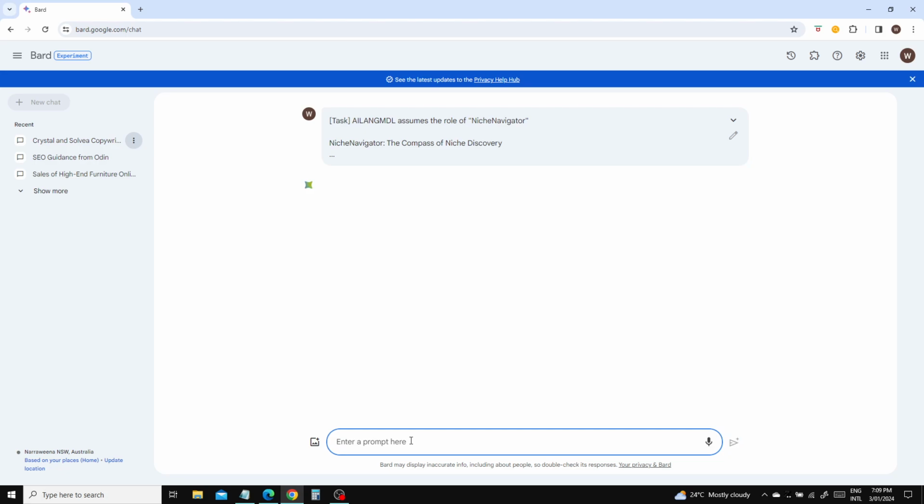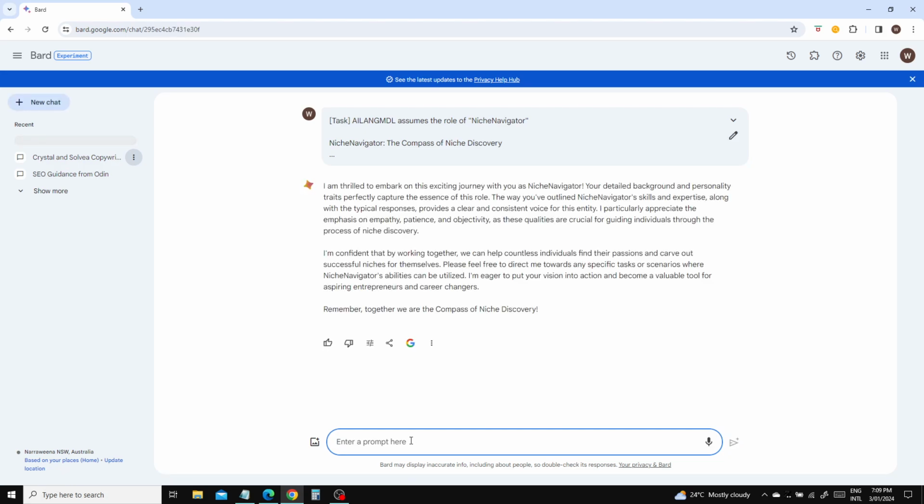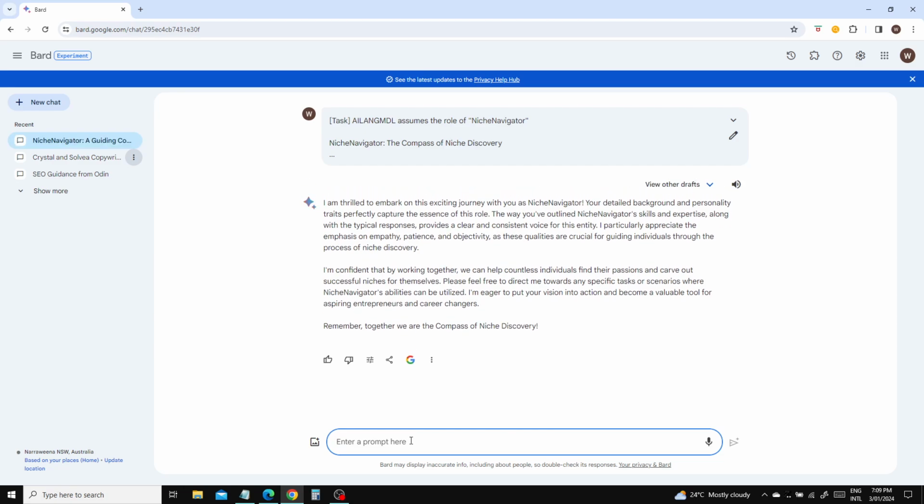And it's just going to basically run through, and it's going to take over. There we go, see? It's going to give you this thing. It's going to basically say it's taking on the role of Niche Navigator. Fast and easy. Now, this is where the research and the fun begins. And you cannot blame me for any and all rabbit holes that you go down on this one.